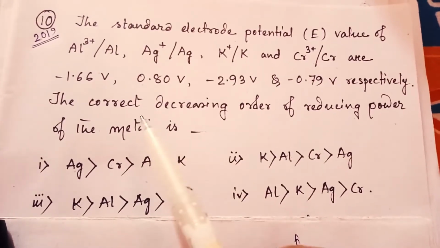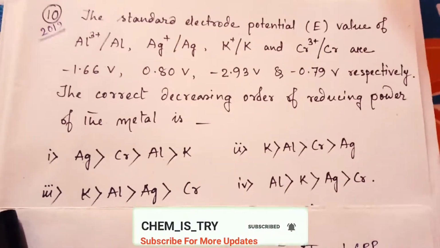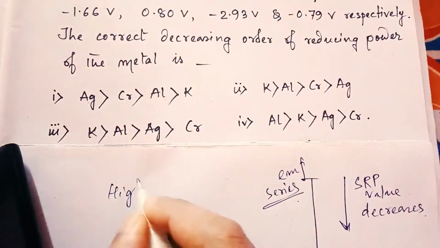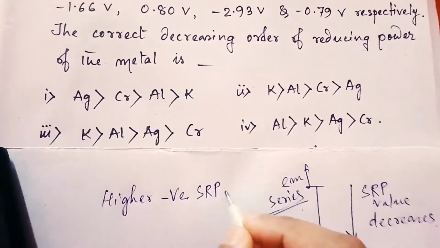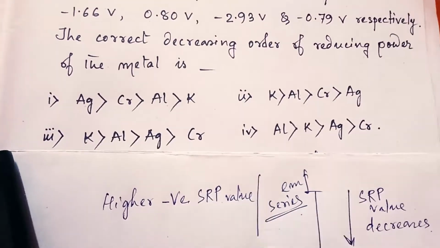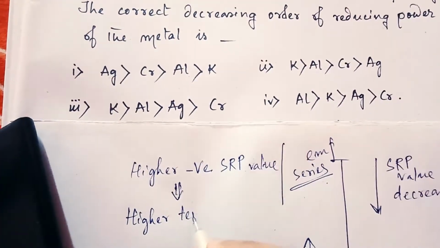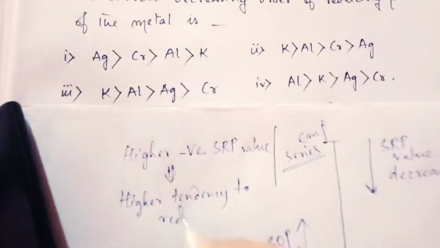So now the question is the correct decreasing order of the reducing power of the metal. So always remember, the higher the negative SRP value, the higher is the tendency to reduce.